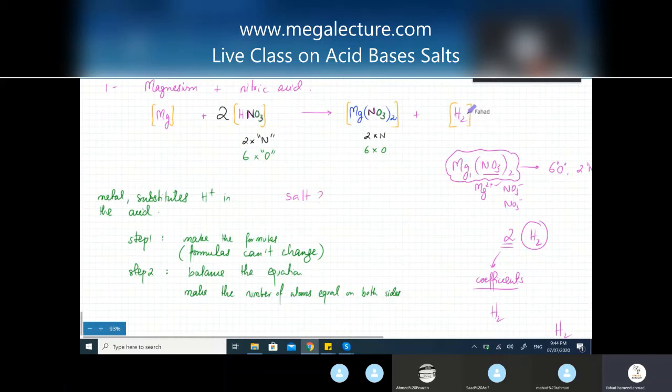That's the first thing. So when you write an equation, that's the first thing you're going to do. You're going to construct formulas. Forget the fact that there are 2 hydrogens over here, there's only 1. I mean, balancing comes later. You make the correct or the right type of formulas. And balancing comes in later. And when you're balancing, the only thing you can change is the coefficient. You can increase the number of molecules. I mean, if the product had 2 hydrogens, you need 2 hydrogens over here as well. But you can't change the formula. So you can have 2 molecules of HNO3, 2 separate molecules of HNO3. That will give you 2 hydrogens.